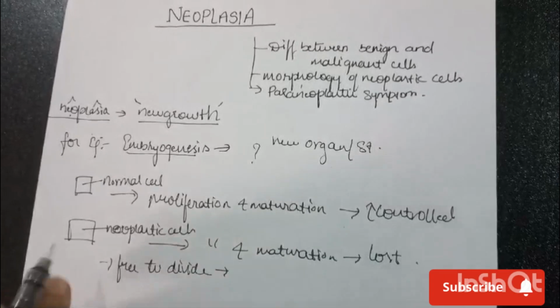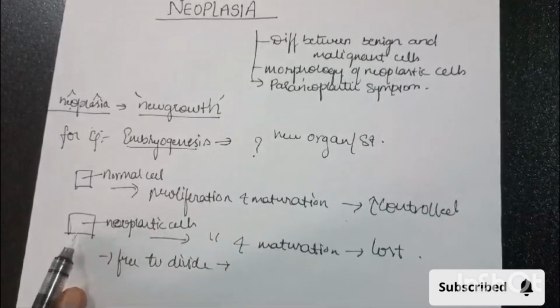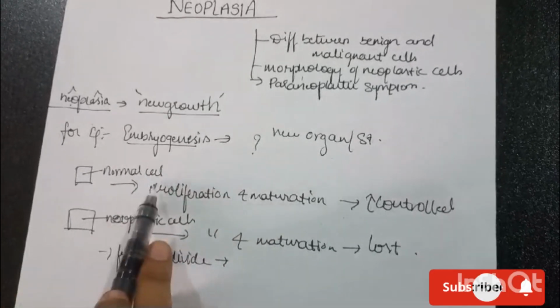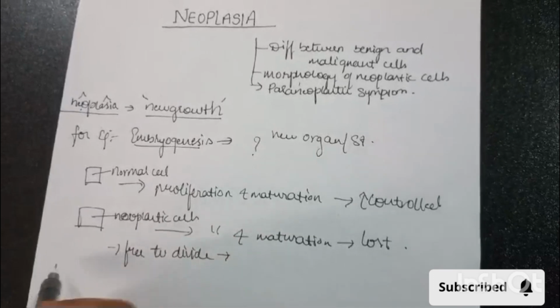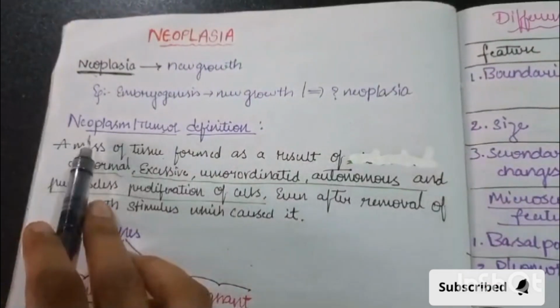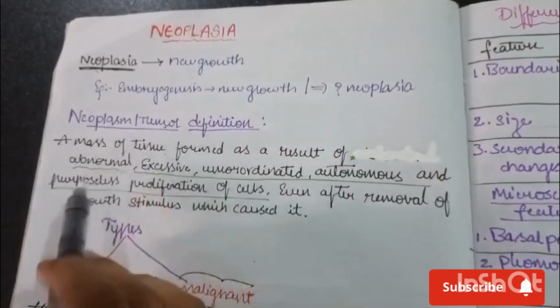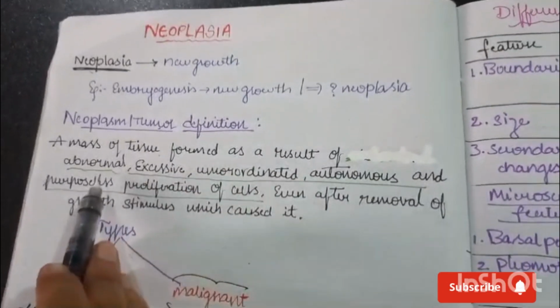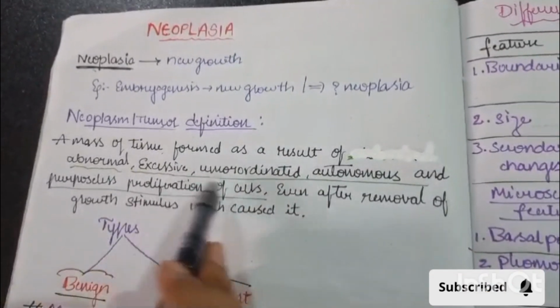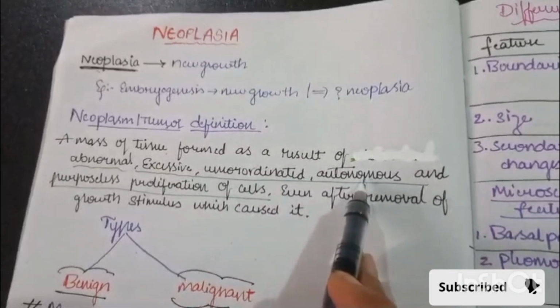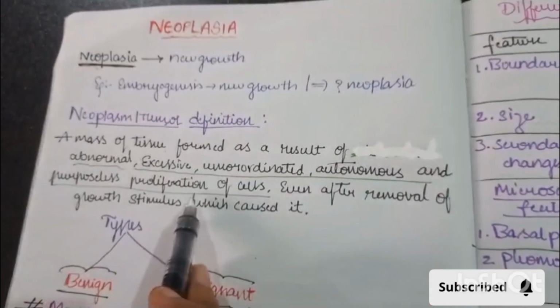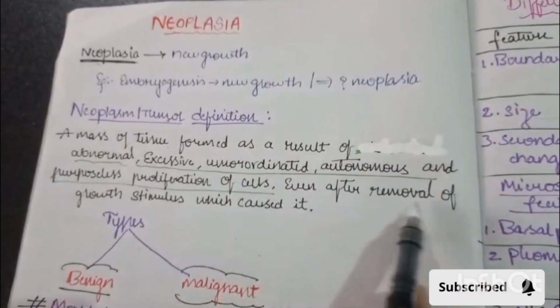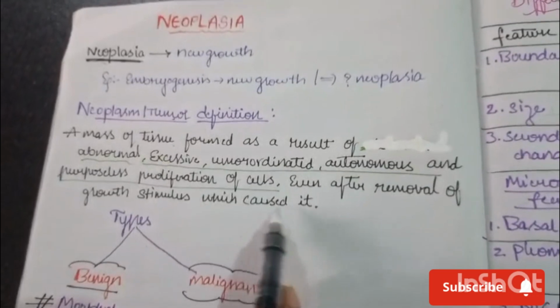In neoplastic cells there will be atypical mitosis, but in normal cells there will be typical mitosis. So we will see the proper definition of neoplasm. A mass of tissue formed as a result of abnormal, excessive, uncoordinated, autonomous and purposeless proliferation of cells, even after removal of the growth stimulus which caused it.